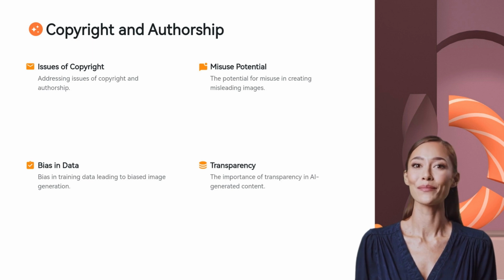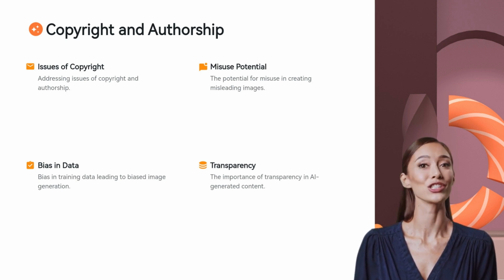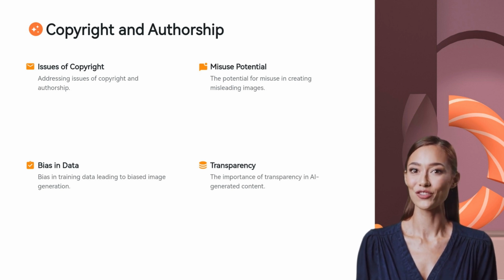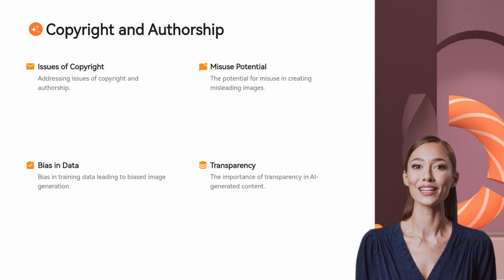As with all powerful technologies, AI-generated images raise a range of ethical concerns. One of the most significant issues is the question of authorship and copyright. If an AI generates an image, who owns the rights to that image? The developer of the AI, the user who input the data, or the creator of the training data? These questions are still being debated, and there's a growing need for legal frameworks to address the ownership of AI-generated content.